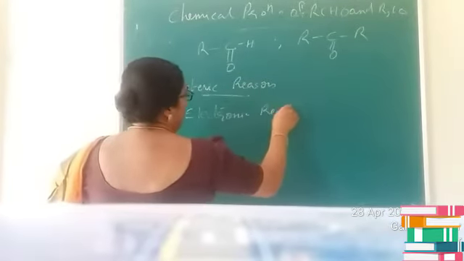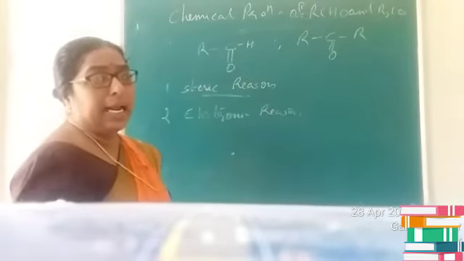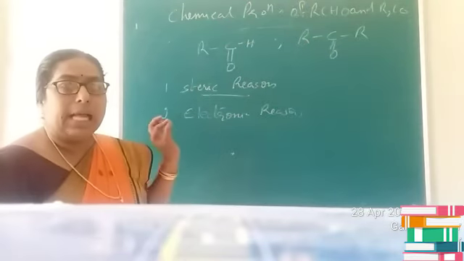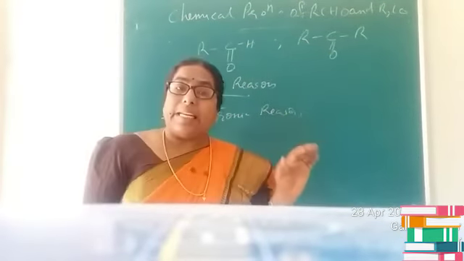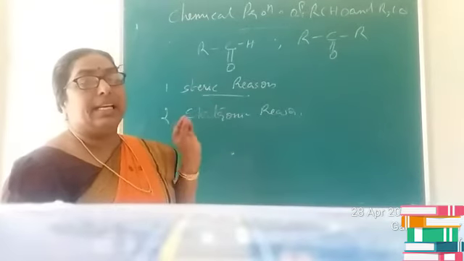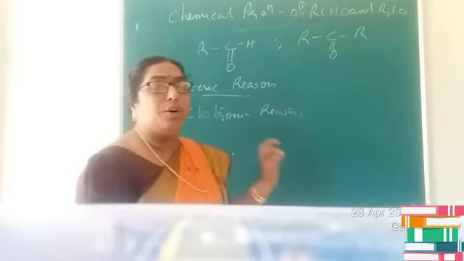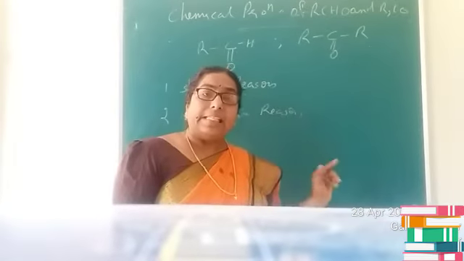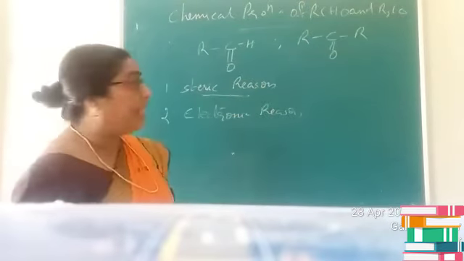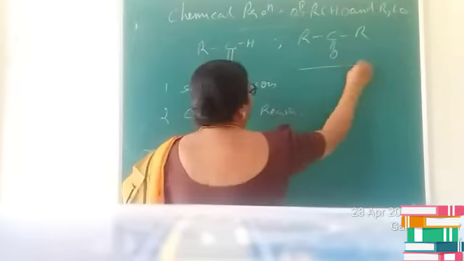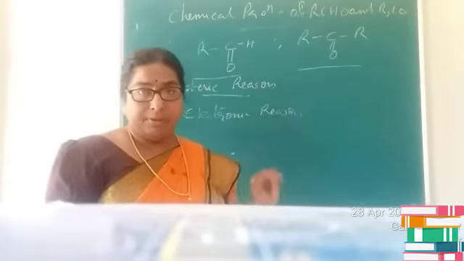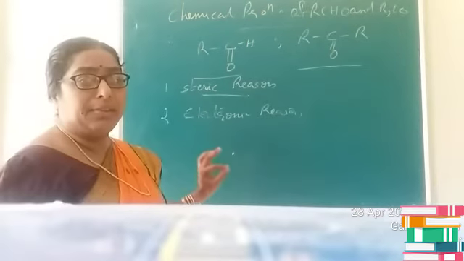Second reason, we can say that aldehydes are more reactive than ketones because of electronic reasons. We have already studied that alkyl groups are electron releasing groups having a plus I effect. Due to the plus I nature of the alkyl group, it increases the electron density on the carbonyl carbon, which in turn decreases their reactivity. In ketones you can see the presence of two alkyl groups, therefore again they are less reactive. Is it clear why ketones are less reactive than aldehydes?